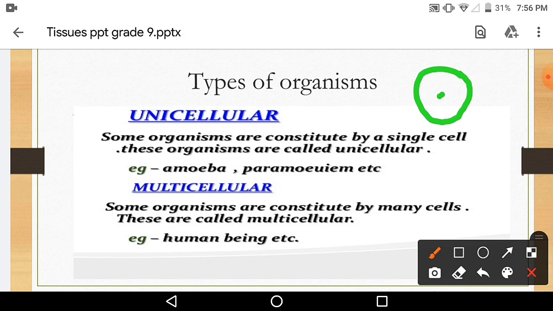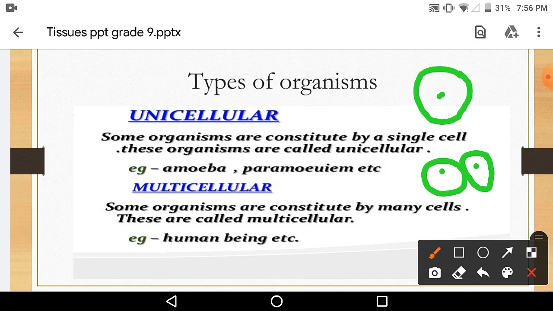Multicellular organisms consist of more than one cell. A group of cells combines to form tissue. This tissue does a particular function. Tissues combine to form organs, organs combine to form organ systems, and organ systems combine to form the body.